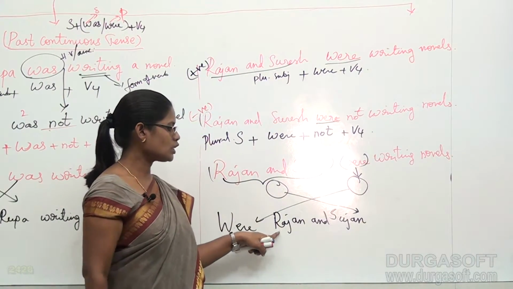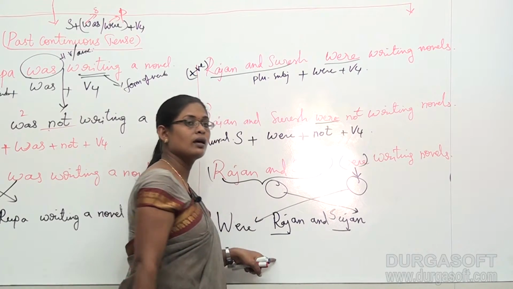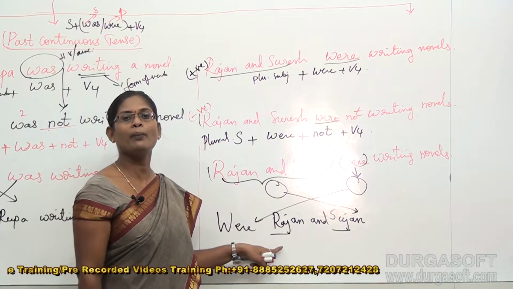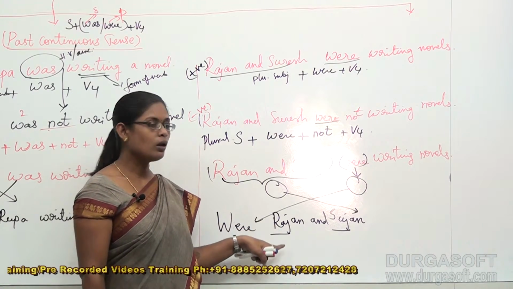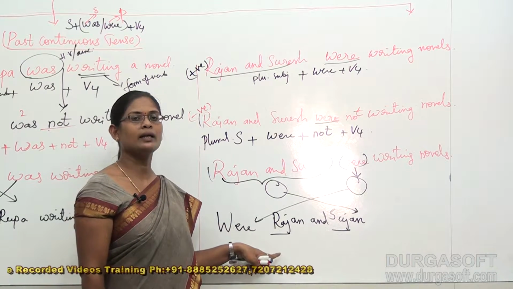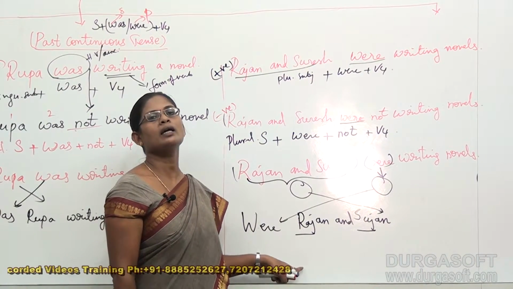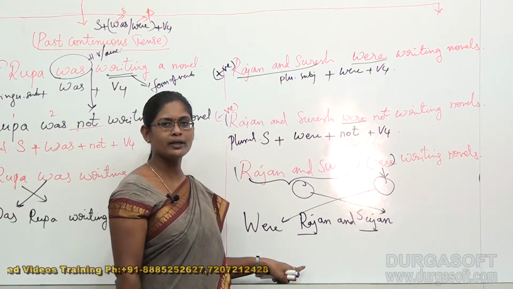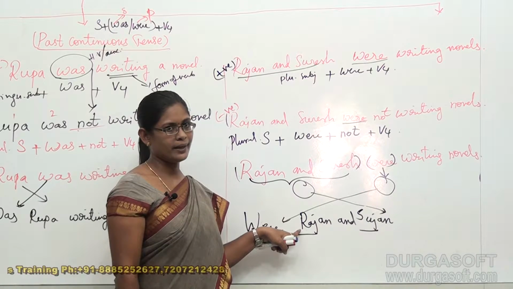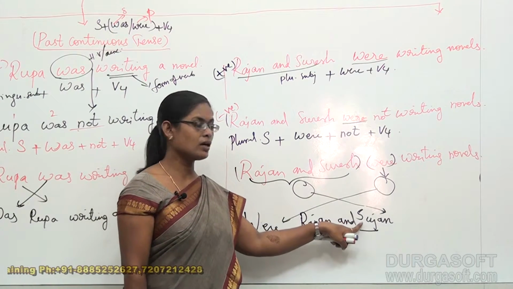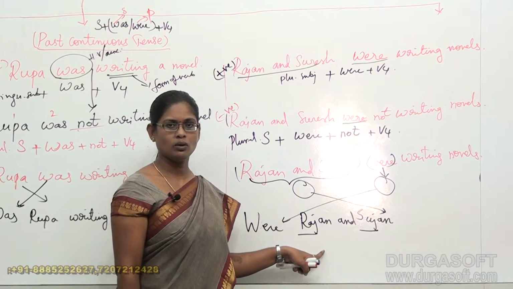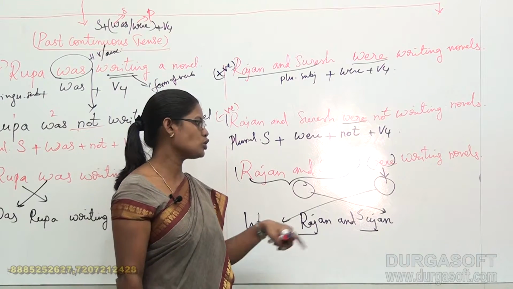These two words are treated as proper nouns, and a proper noun should always begin with a capital letter. Alright, so that is the reason why we have used capital R in our next word and even capital S in the word after that, though these two belong to the same subject. Okay, right. Were Rajan and Sujan